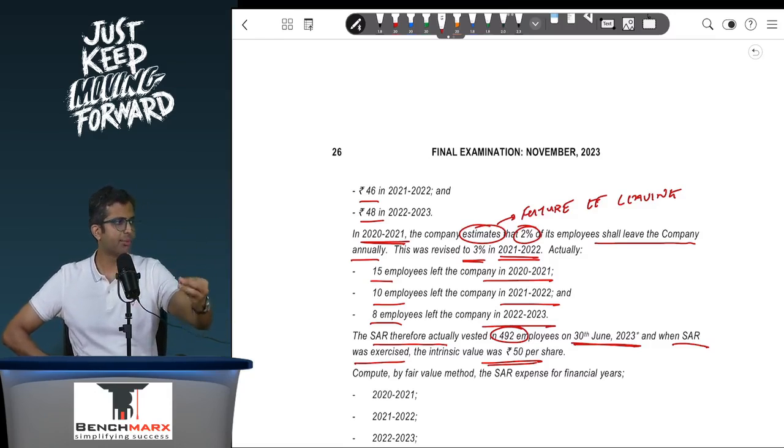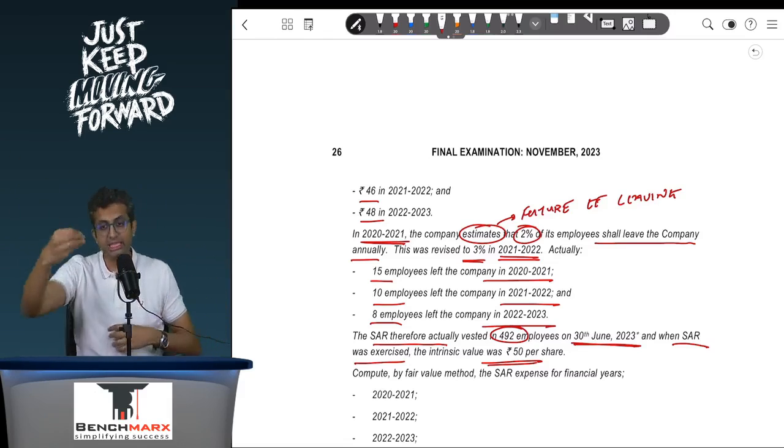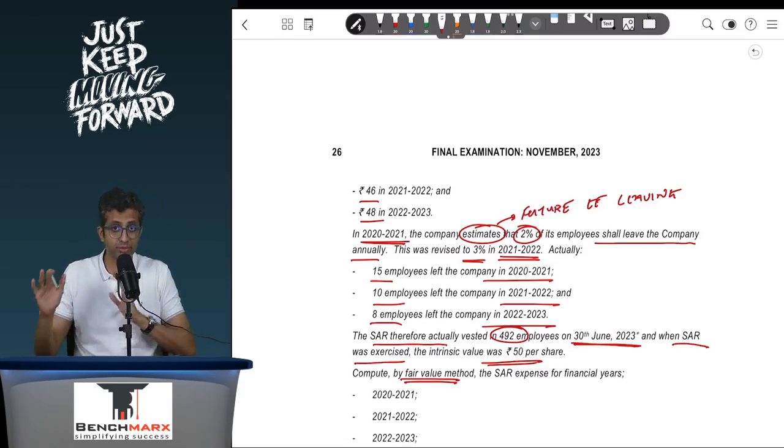As per Ind AS 102, your expenses and your SBP liability will all be recorded based on the fair value. But the moment an employee retires, then you have to actually make the payment, and that will be based on the intrinsic value, because the employee does not understand the Black-Scholes or binomial model. They will demand payment based on the intrinsic value. Compute by the fair value method. Even if it was not given, we would have done the fair value method.